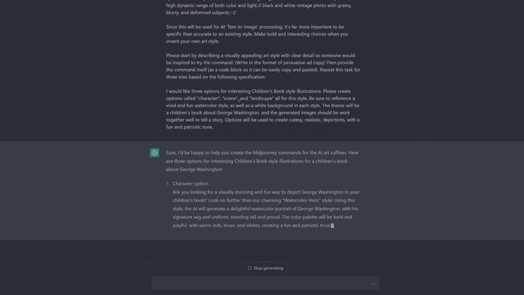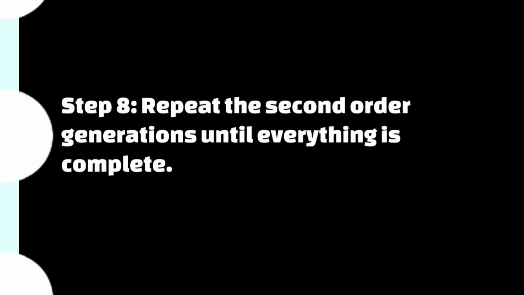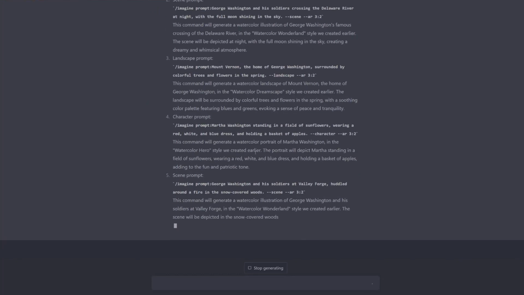To do this, I'll move on to what I'm calling second-order generations, and that just means that I'll prompt ChatGPT to generate illustration text, and then use that illustration text to generate AI art commands. This will ensure that the illustrations I generate match the descriptions ChatGPT gave me.